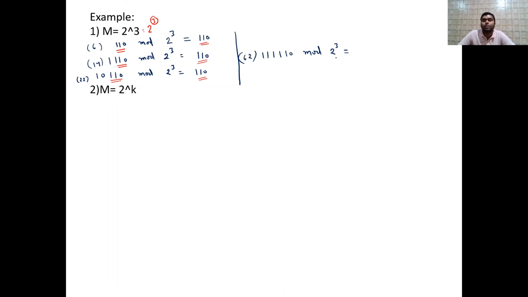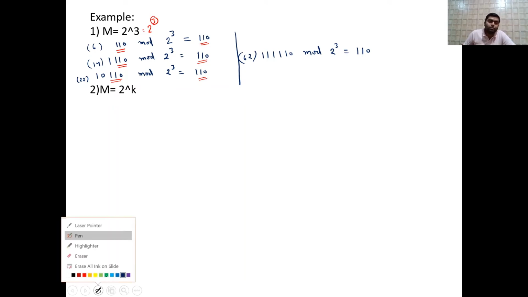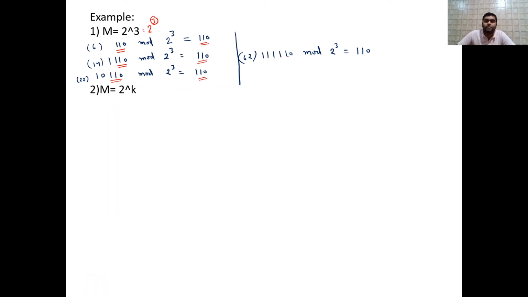62 में 8 का mod करेंगे. So 8 7 या 56. So remaining is what? 6. So 6 means 110. So now observe in this also. So this also following the same pattern. What is the pattern? So pattern means last 3 bits is as it is coming as output. Why? Because it is 2 raised to the power 3.